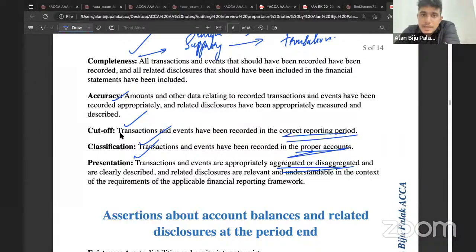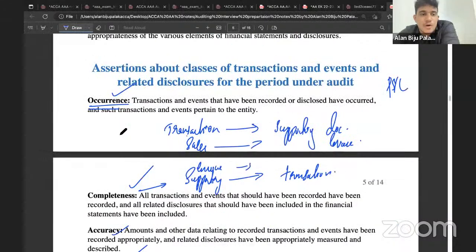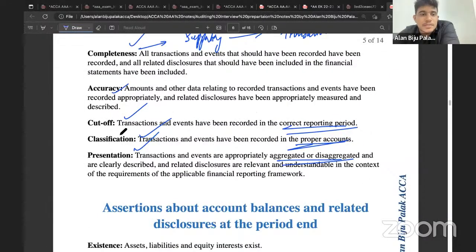So these are the ways in which we will be matching the assertions to the scenario. You need to properly consider what actually is considered from the scenario. If it is a transaction to supporting document, that will be occurrence. If it's a supporting document to transaction, that will be completeness. Or if it is based on mathematical errors, or if the auditor verifies whether a balance recorded in the year end is correct, that's accuracy.